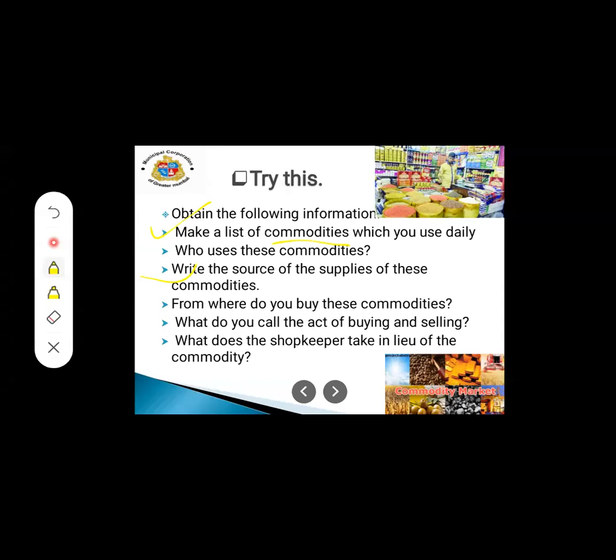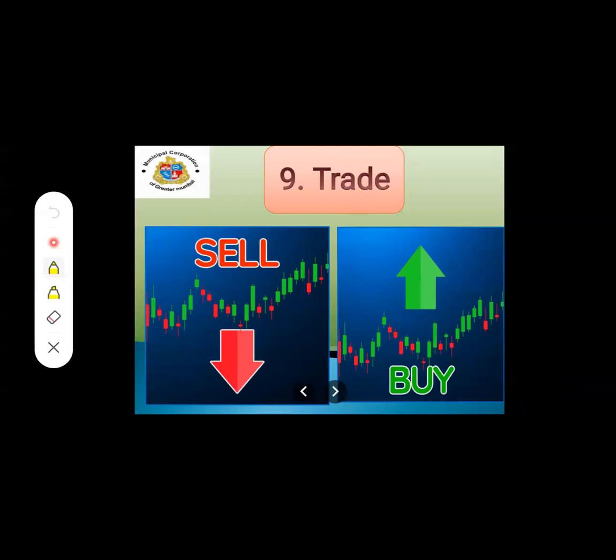Then, from where do you buy these commodities? We buy them from our local area, small shops, markets, malls. We buy the commodities. What do you call the act of buying and selling? Yes, here firstly you see this first slide. It was this one.